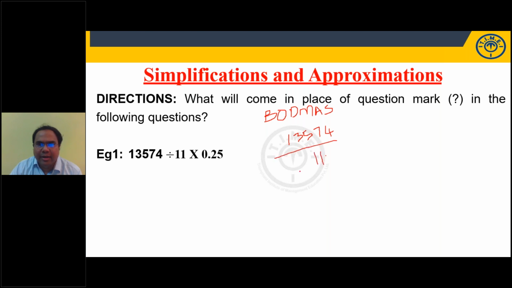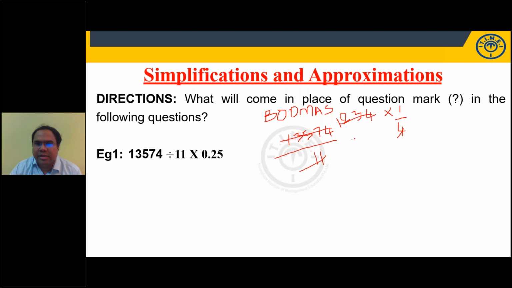11 ones are 11. 25. 11 twos are 22. 37. 11 threes are 33. 11 fours are 44. Into 0.25. 0.25 is how much, students? 1 by 4. Very good.